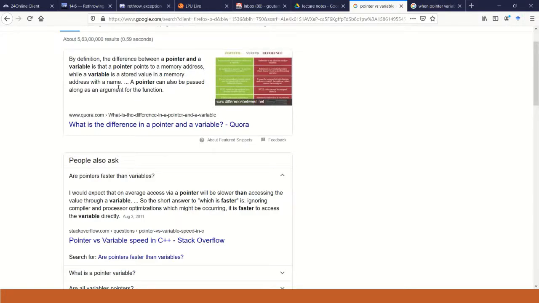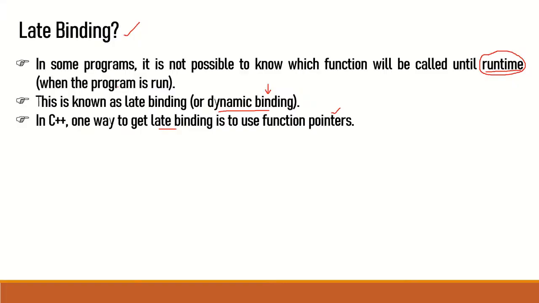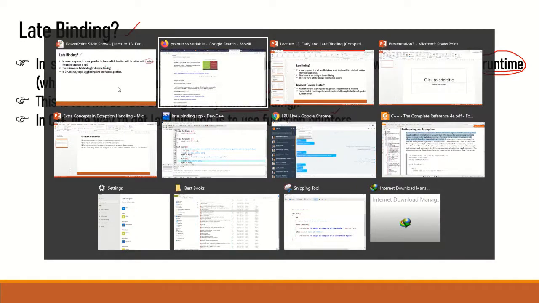The reason is that in the last example we showed that during early binding, when we compile our code, all the variable or identifier names get resolved at compile time. But when you use a pointer, it needs one more extra step. We call it dereferencing, so it gets bound at runtime. So let's see one example of how we can achieve late binding in C++.